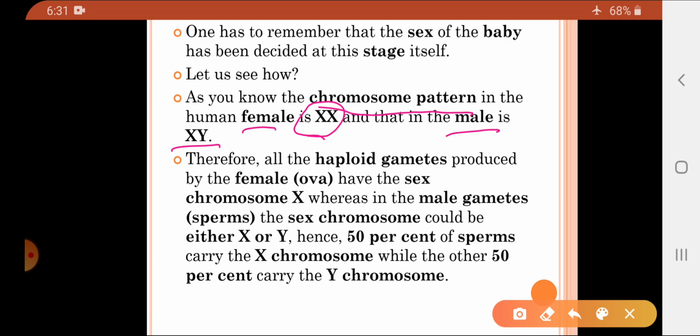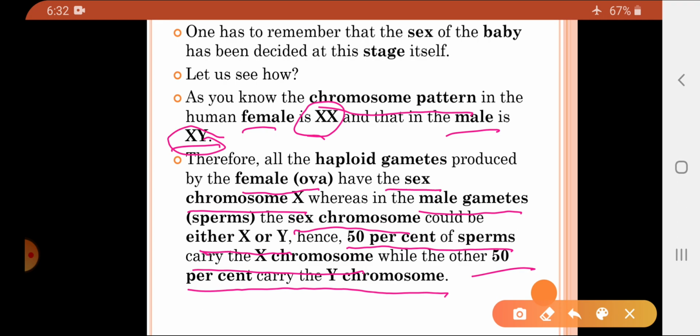When the gametes are formed, the female will have the sex chromosome X, whereas the male gametes could carry either X or Y, because their composition is X and Y. So 50% of the sperms contain the X chromosome, and 50% of the sperms carry the Y chromosome.